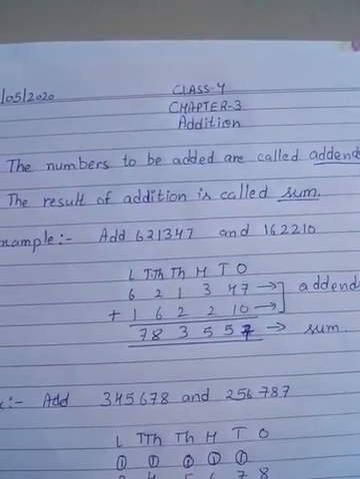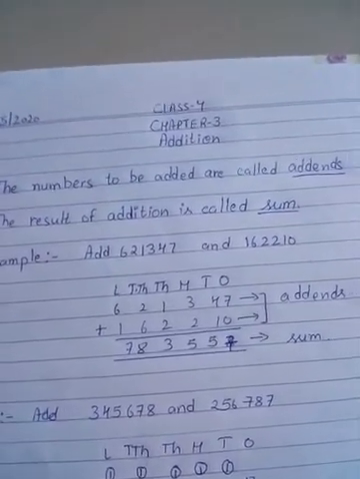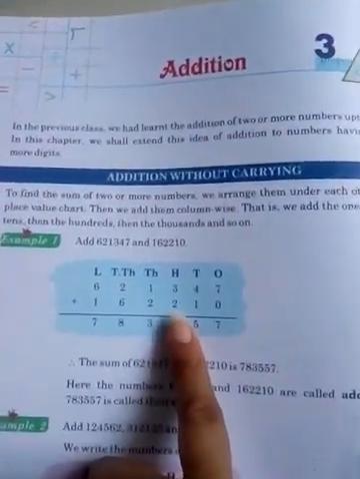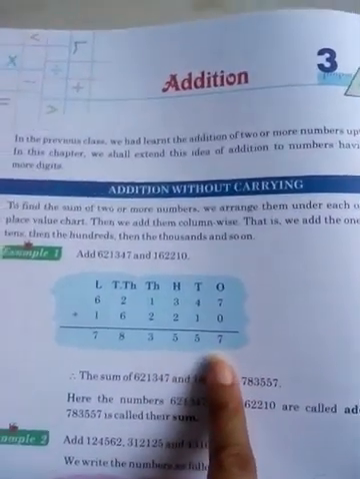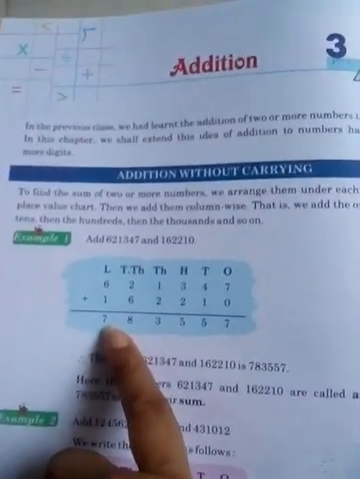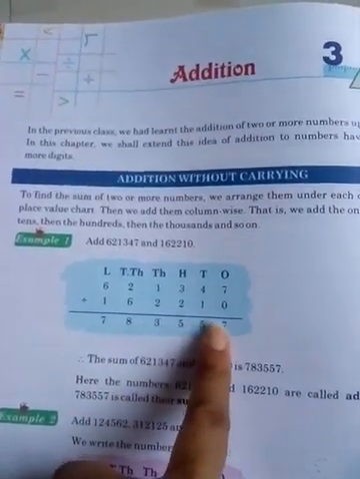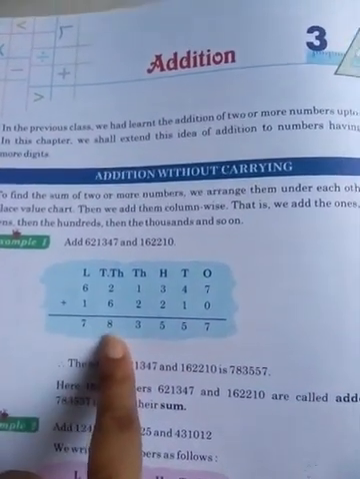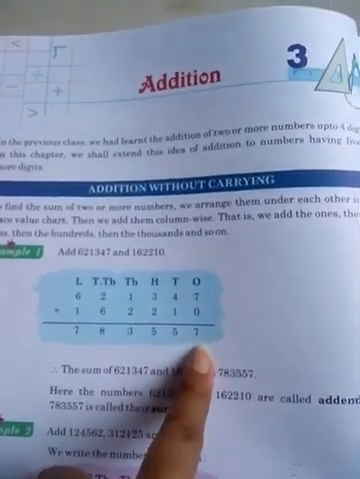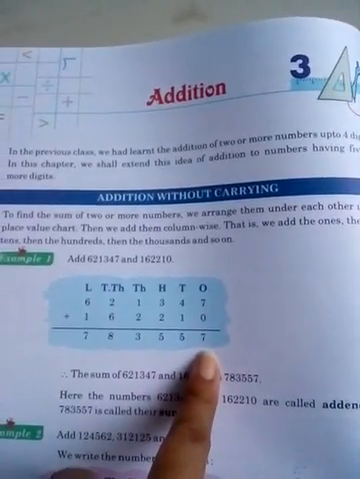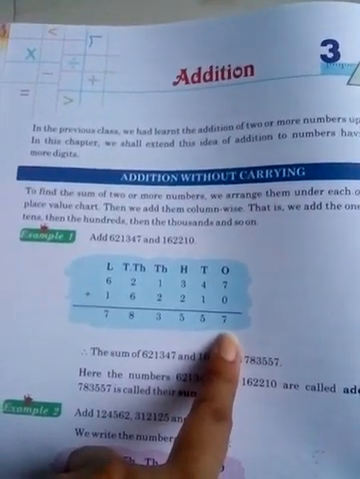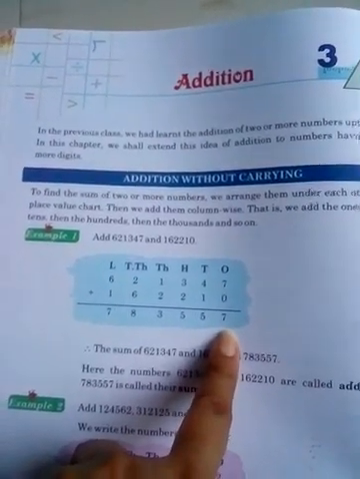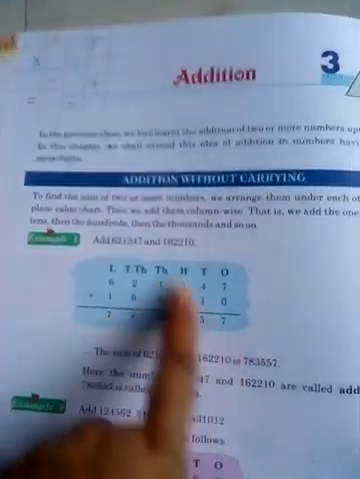The numbers to be added, जो भी number हम add करते हैं, the numbers we are adding are called addends. Like these numbers, 6,21,347 and 1,62,210. And the result of the sum, the answer of the addition, is called the sum. Okay, the answer or the result of the addition is called the sum. So 7,83,557 is the sum. 6,21,347 is an addend, 1,62,210 is also an addend, and 7,83,557 is the sum of these two addends.